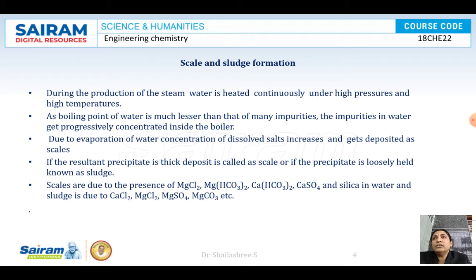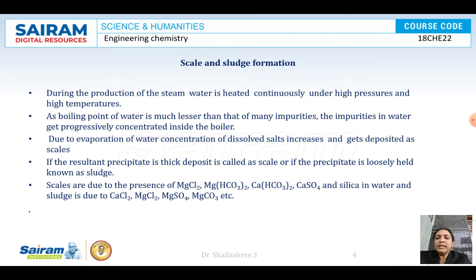A very hard, adhering deposit or layer can be seen on boilers, and also on vessels. If you use the same vessel for heating water for many days, you can observe a hard and thick layer formed. Okay, that is the scale. So when the temperature increases, they start to stick on the walls of the boiler and other parts. They are called scales.